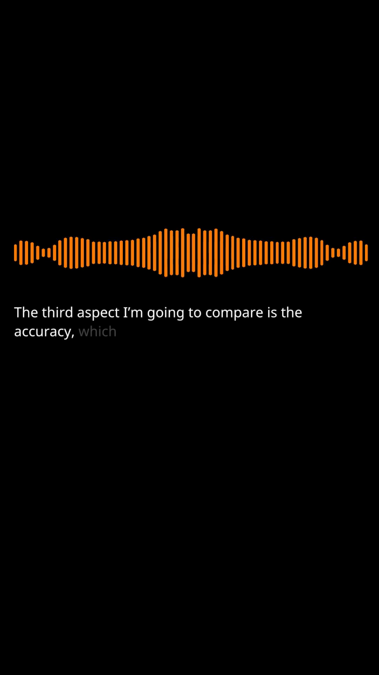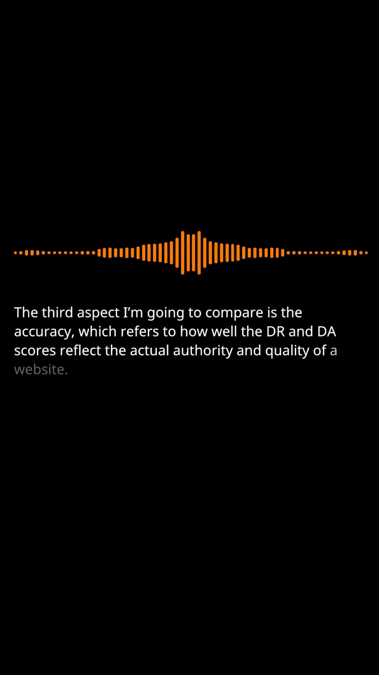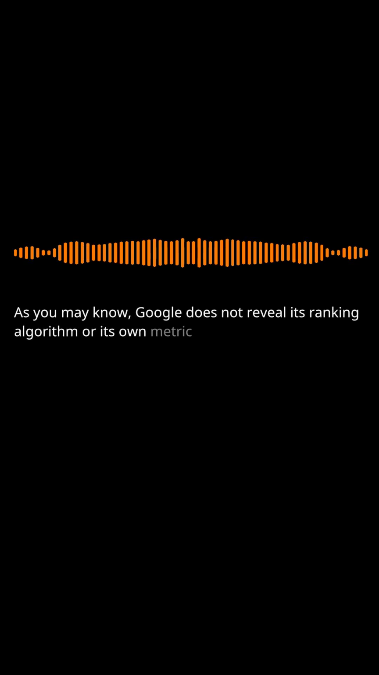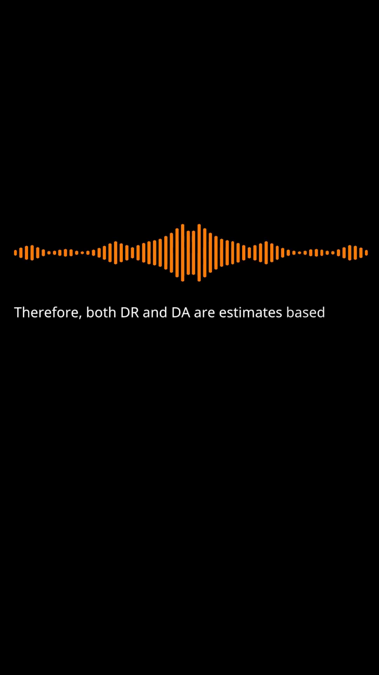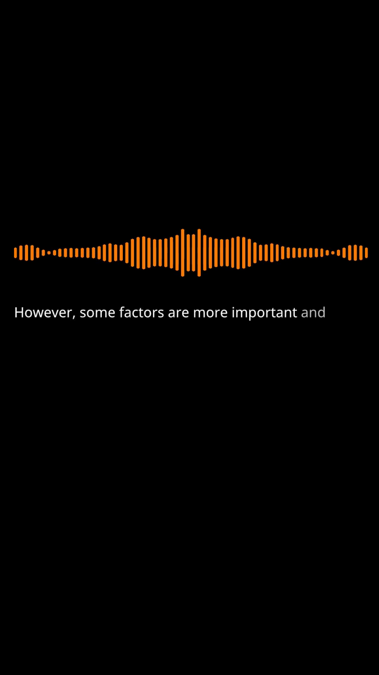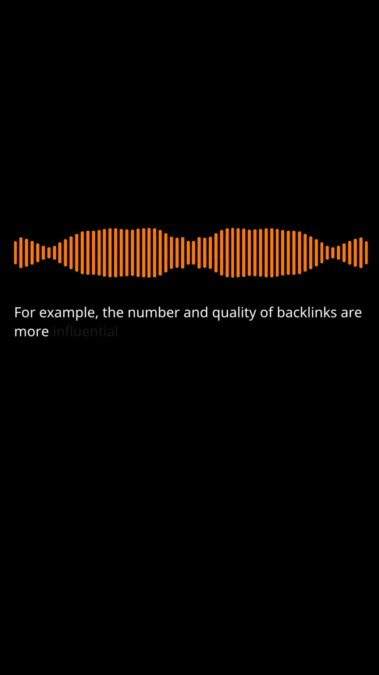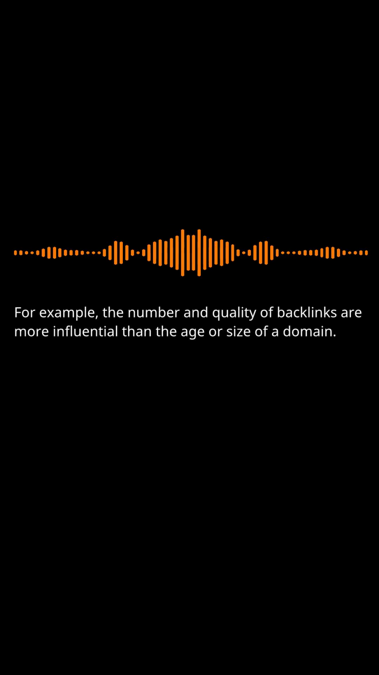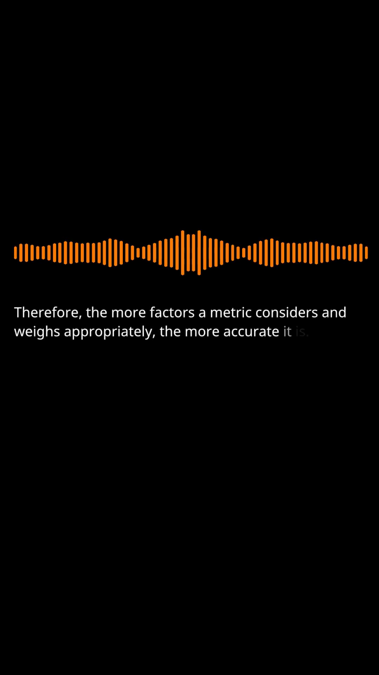Accuracy. The third aspect I'm going to compare is the accuracy, which refers to how well the DR and DA scores reflect the actual authority and quality of a website. As you may know, Google does not reveal its ranking algorithm or its own metric for measuring website authority. Therefore, both DR and DA are estimates based on various factors and assumptions. However, some factors are more important and reliable than others. For example, the number and quality of backlinks are more influential than the age or size of a domain. Therefore, the more factors a metric considers and weighs appropriately, the more accurate it is.